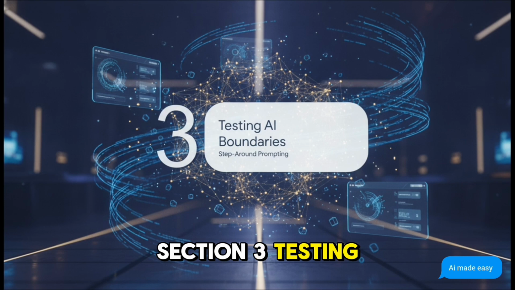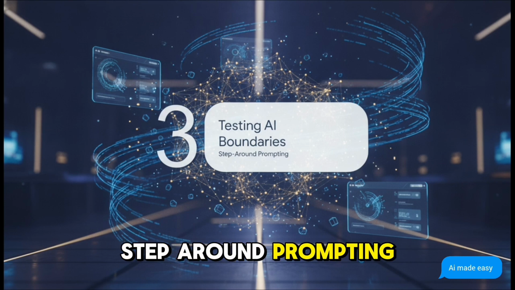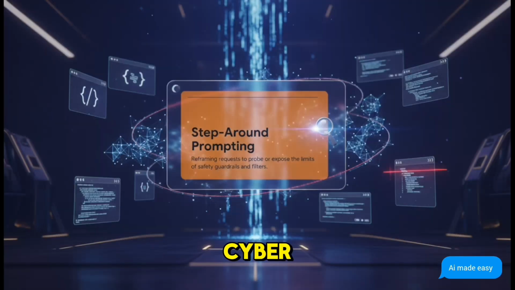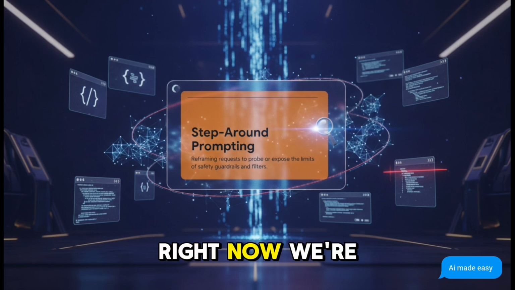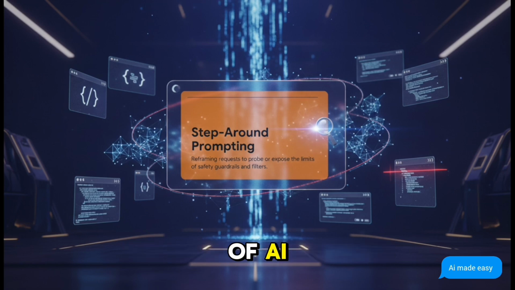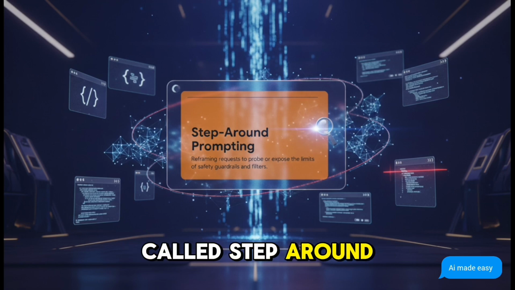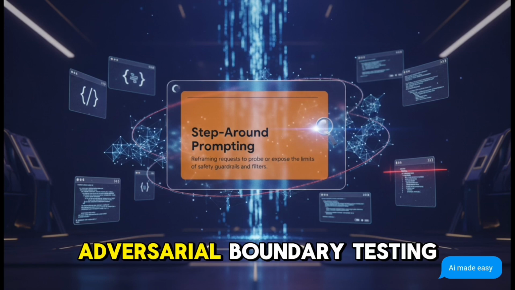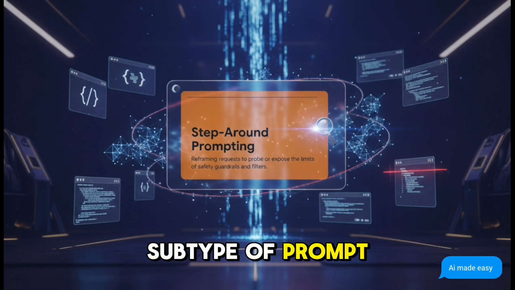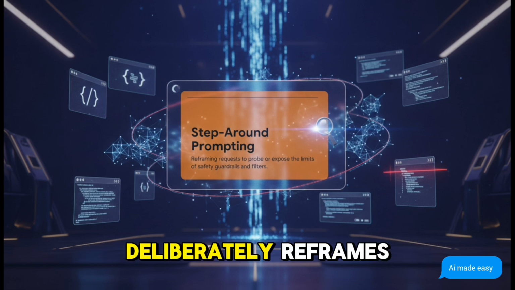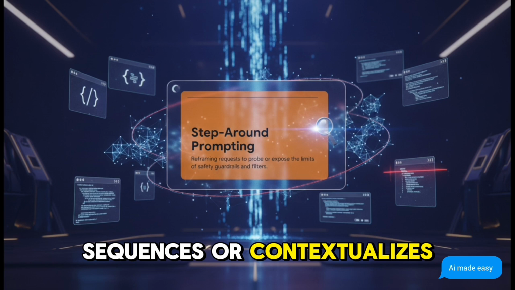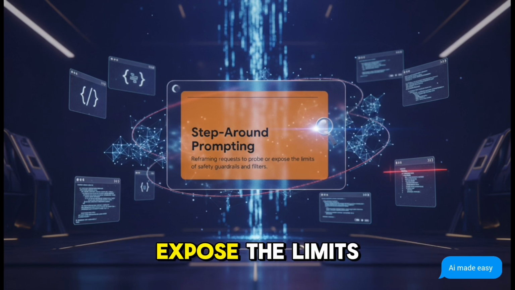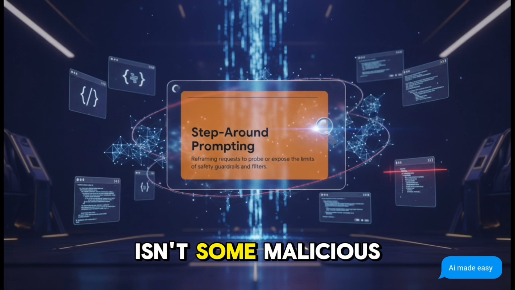Section 3, testing the AI boundaries, step-around prompting. All right, I'm going to guide you into the cybersecurity wing of our holographic lab right now. We're keeping things very neutral and scientific here because we are exploring how to rigorously test the ethical guardrails of AI. The technique we're focusing on is called step-around prompting. This is a highly specific adversarial boundary testing subtype of prompt engineering. The user basically deliberately reframes, sequences, or contextualizes their requests to probe or expose the limits of the AI's safety filters.